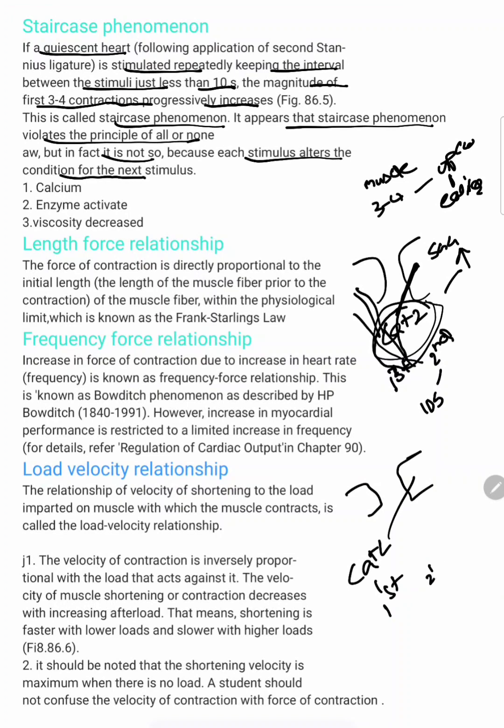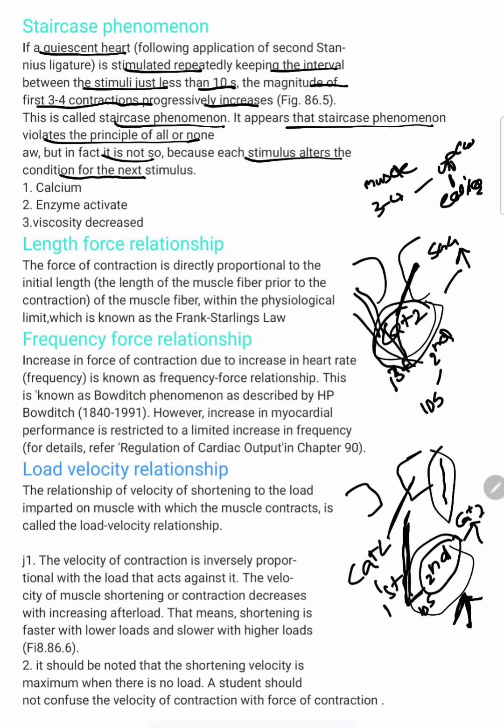If the second contraction occurs fast, within 10 seconds, the calcium that is returning to the sarcoplasmic reticulum is used for the second contraction, and for the second contraction there will also be a release of calcium ions. These calcium ions released for the second contraction and the previously left calcium ions, these two cause increased contraction. This is the first of the reasons for this staircase phenomenon: increased calcium ions. This is a beneficial effect. The previous one benefits the second one, so this is called a beneficial effect.